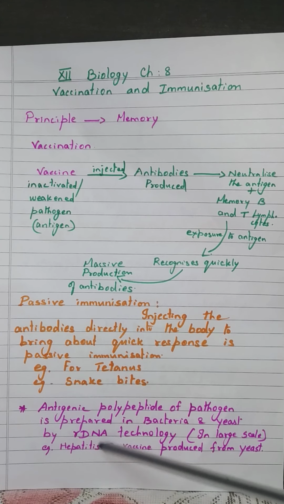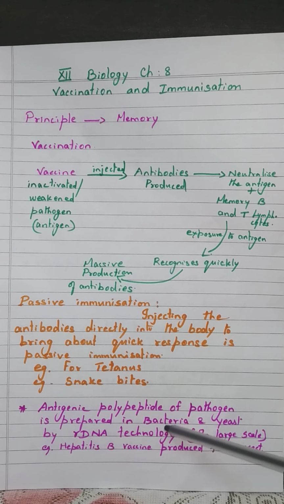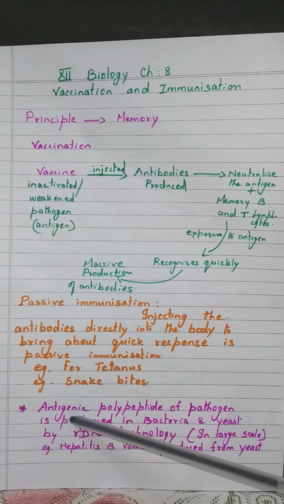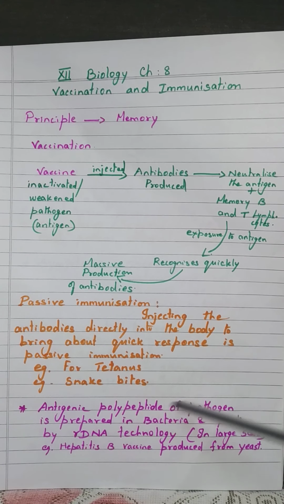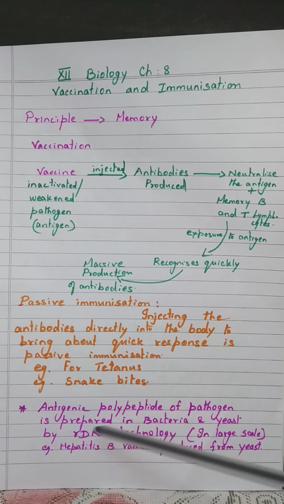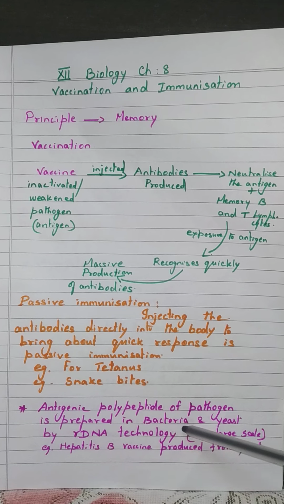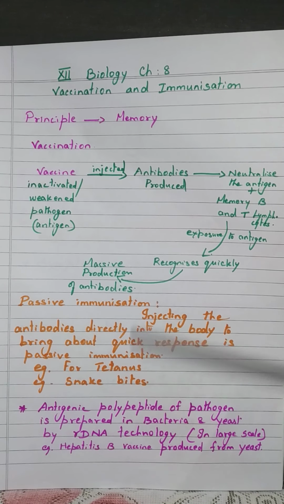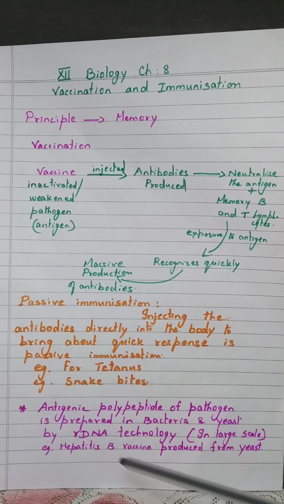In this technology, we use bacteria and yeast. The antigen polypeptide of the pathogen is prepared in bacteria and yeast by rDNA technology on a large scale. For example, the hepatitis B vaccine is produced from yeast by this rDNA technology.